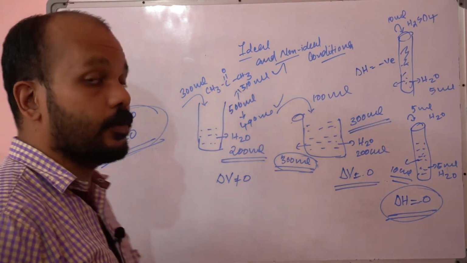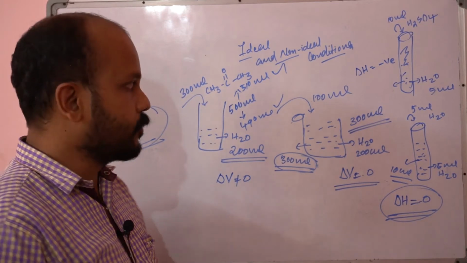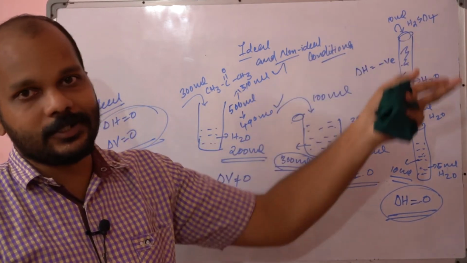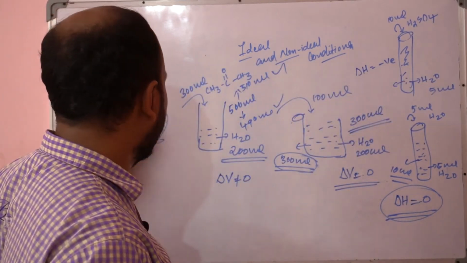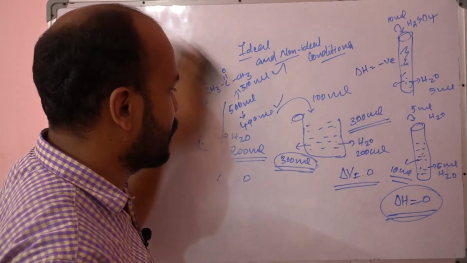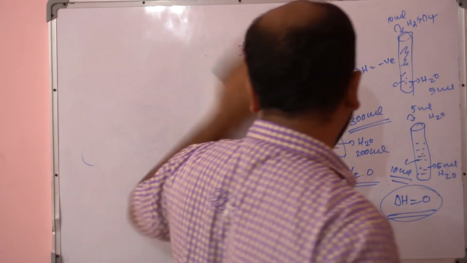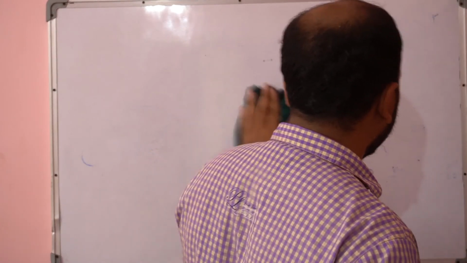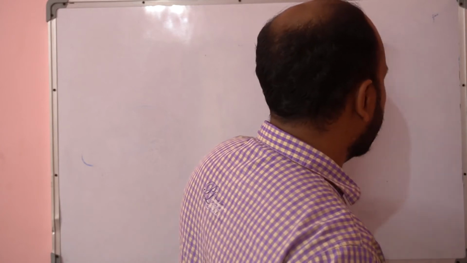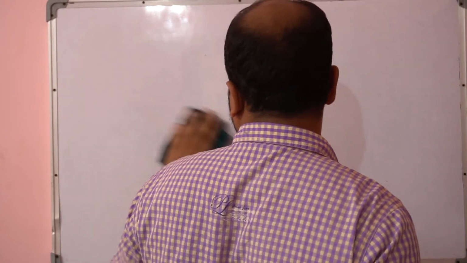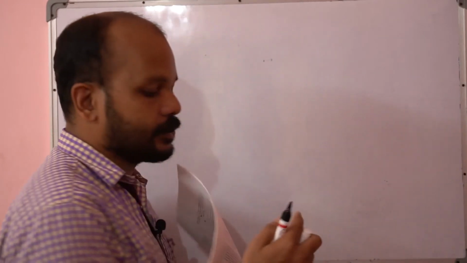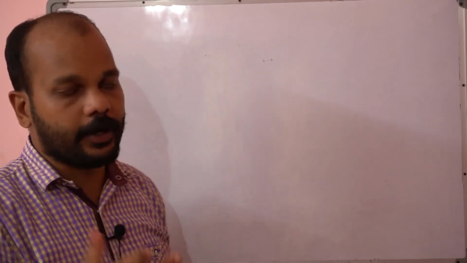Let's see the case of non-ideal solutions. This is what I told you, this is a non-ideal solution, right? Because here heat is releasing, that means the enthalpy change is negative. Sometimes in some cases heat will be absorbed, and in those cases the enthalpy change is positive. So in both cases it is deviating from ideality, and it is going to be a non-ideal solution.